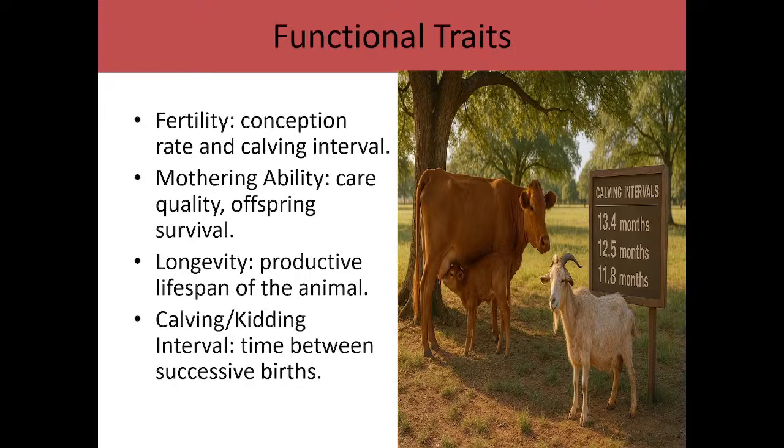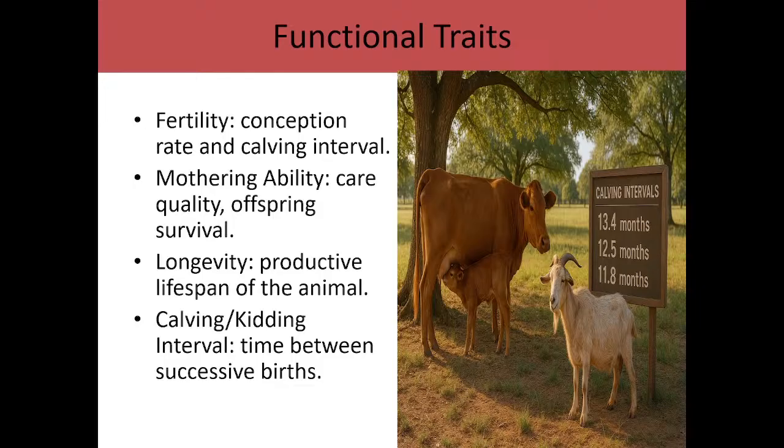So functional traits are traits that are functional. For example, fertility is talking about conception rate as well as calving interval. Then the next one is mothering ability, which has to do with care quality, offspring survival, and the rest. In terms of longevity, that is the productive lifespan of the animal.